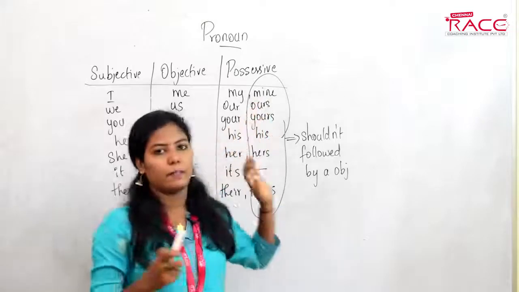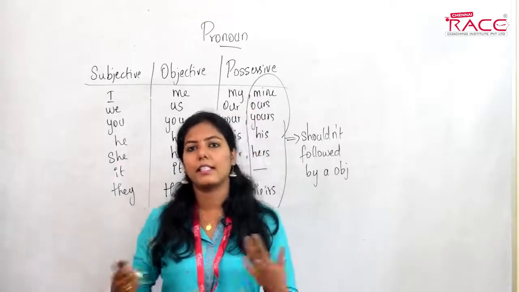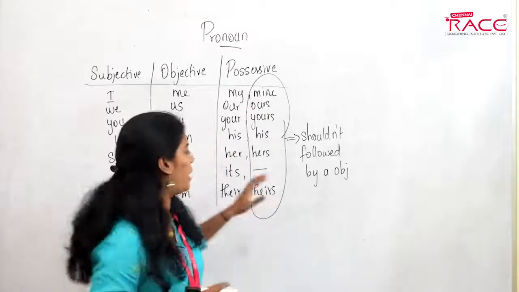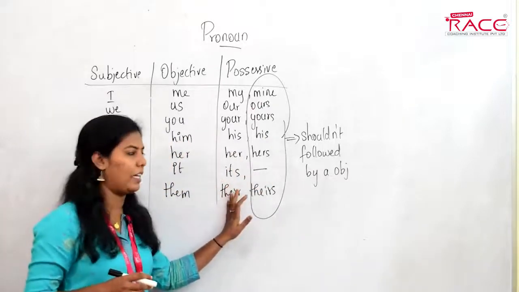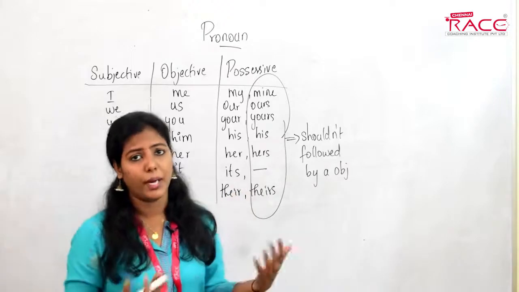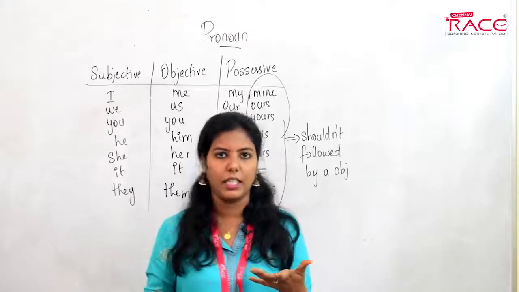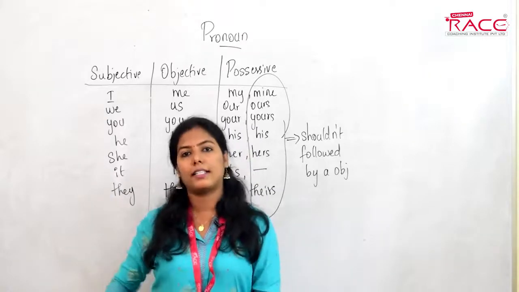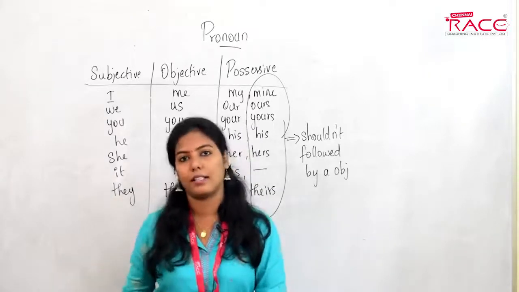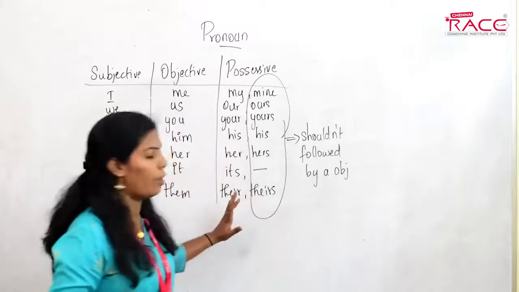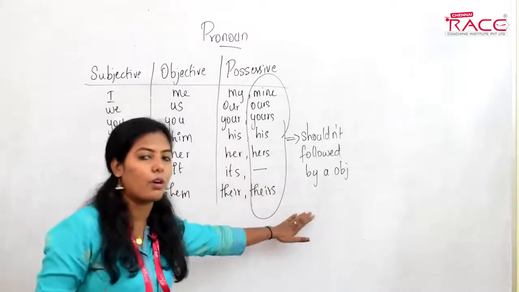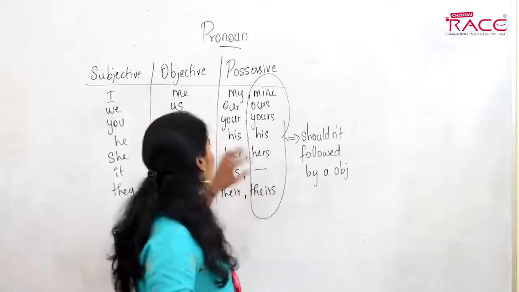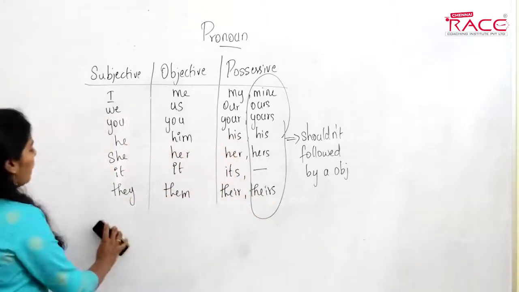If I say this pen is mine, this class is ours, done. There's nothing to be followed. But if you use the other pronouns, this is my what? Something must come after it. So this is my pen, this is our class. After these pronouns, objects must follow; after those pronouns, objects do not follow. That is the main difference. So we are done with where we use pronouns.